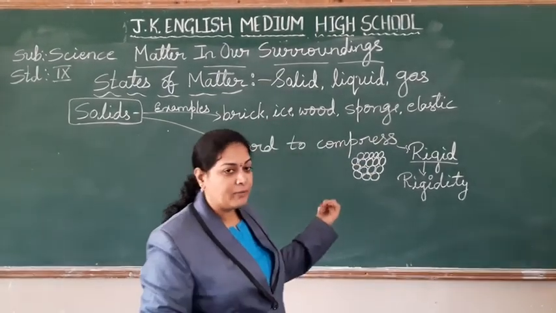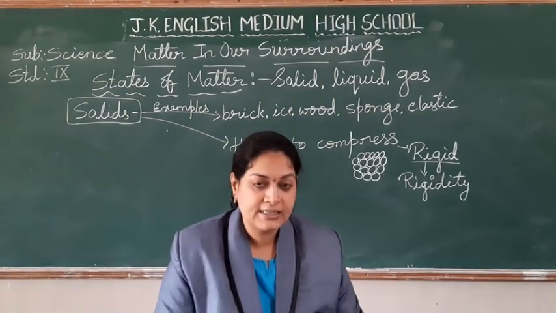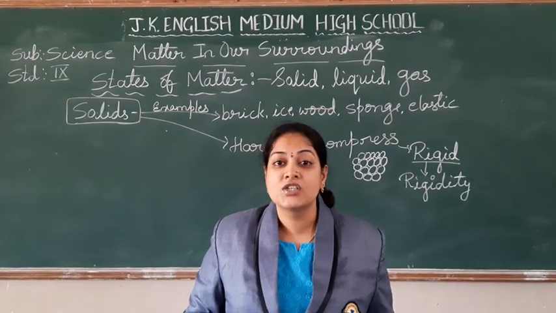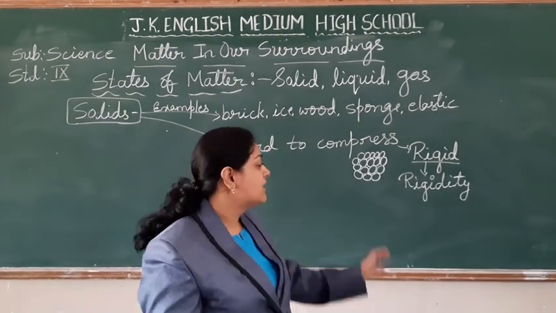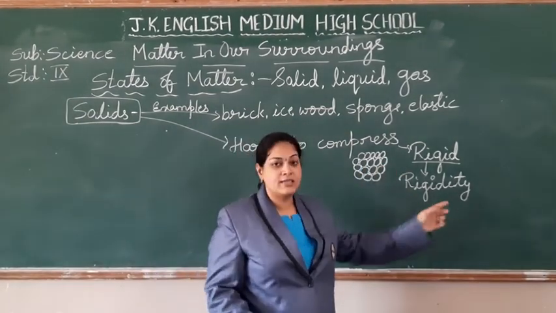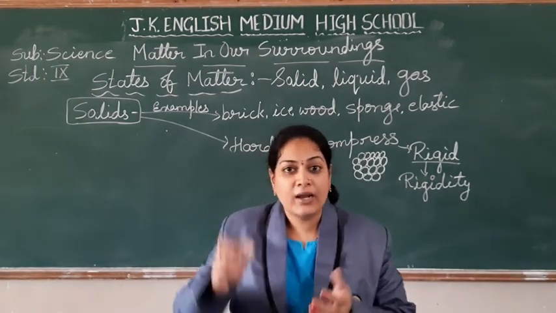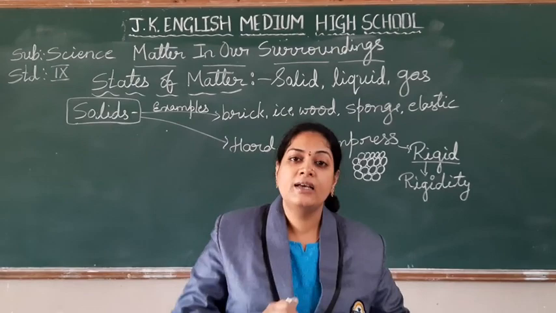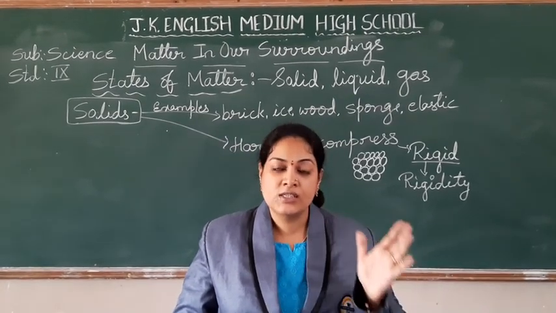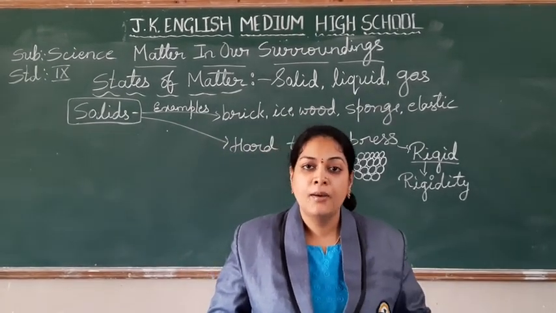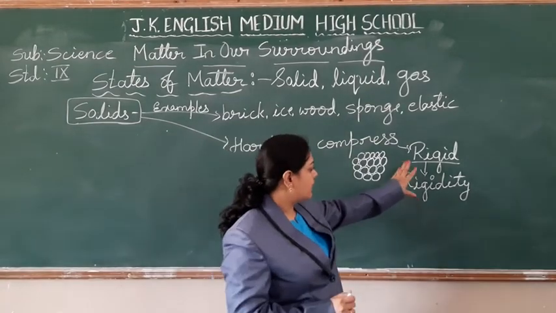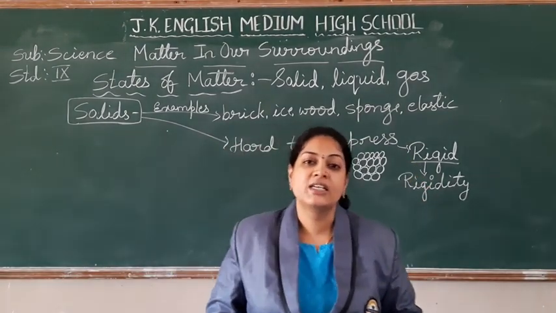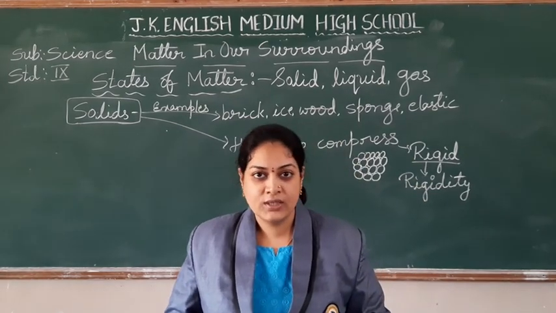Coming back to solids. Take the example: if you apply so much force, you are not getting any change in the shape. That means it is rigid, and the property is called rigidity. When you apply external force, if there are no changes in the particles of the matter, that is called rigid, and the property is called rigidity. Okay, students?